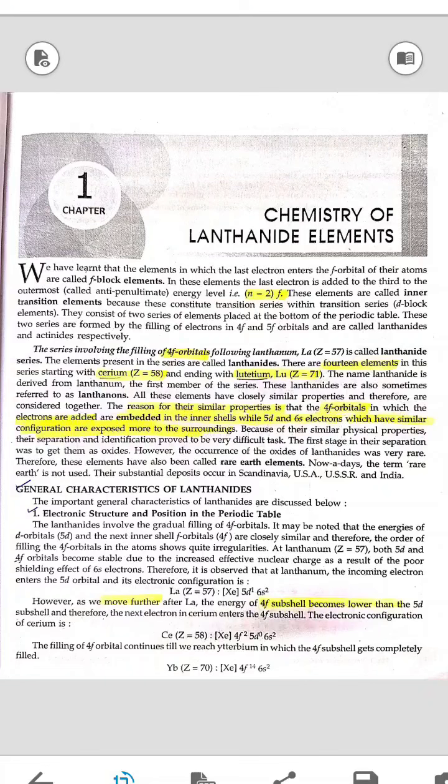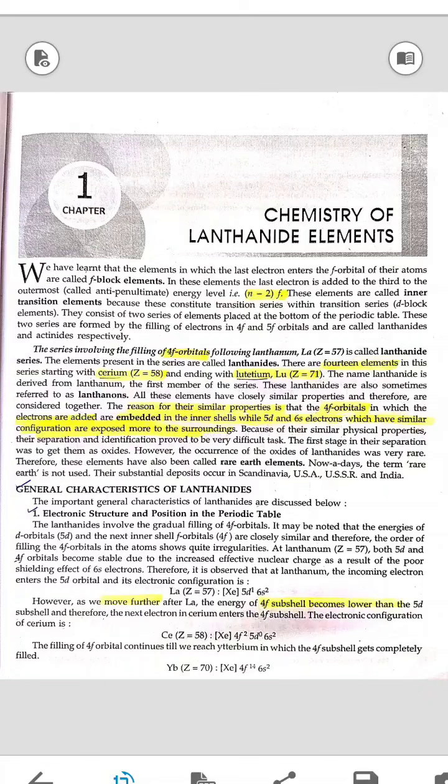All the elements have closely similar properties and therefore are considered together. A reason for their similar properties is that the 4f orbitals in which the electrons are added are embedded in the inner shells, while the 5d and 6s electrons, which have similar configuration, are exposed more to the surroundings. Because of their similar physical properties, their separation and identification proved to be a very difficult task.